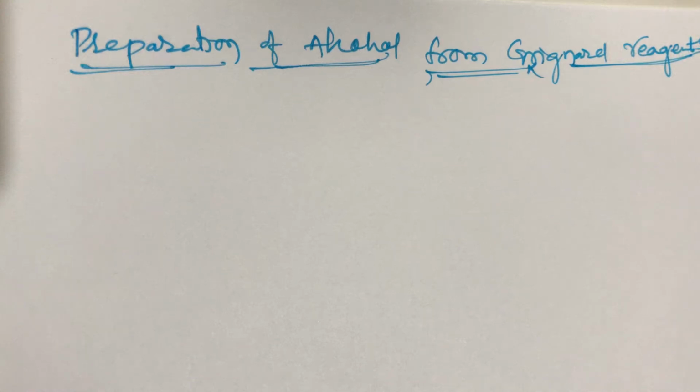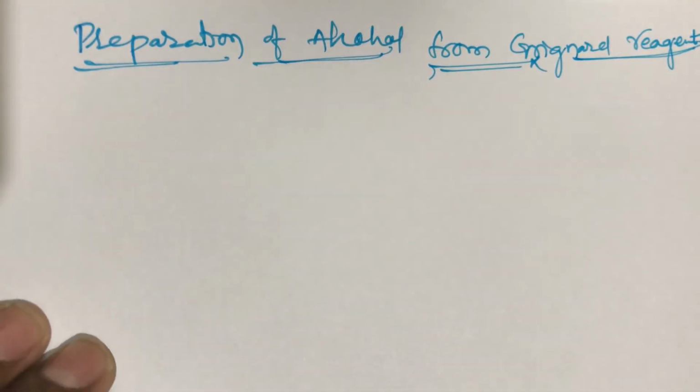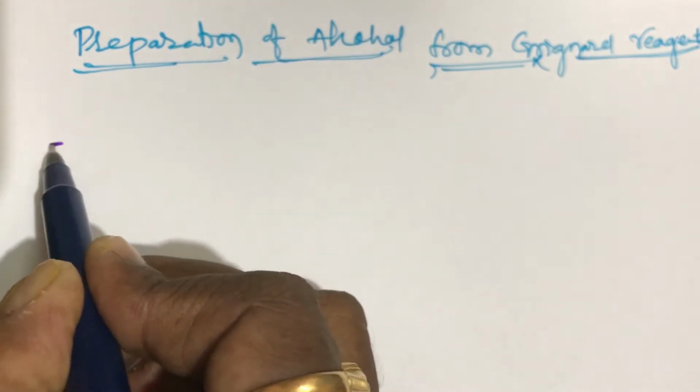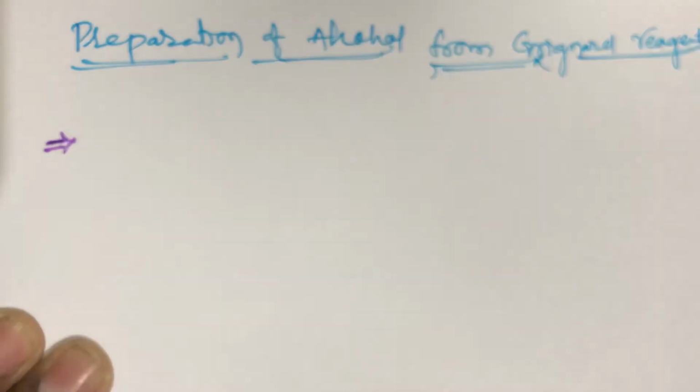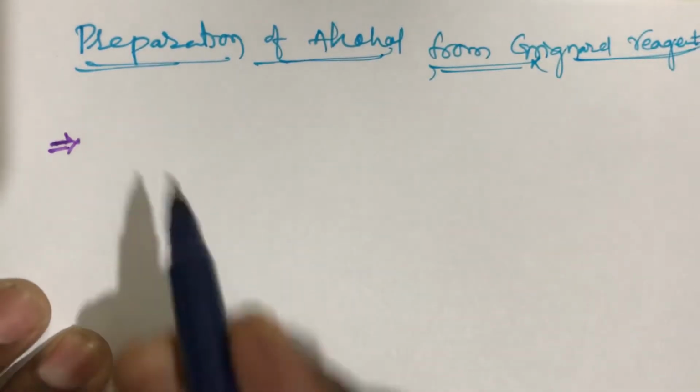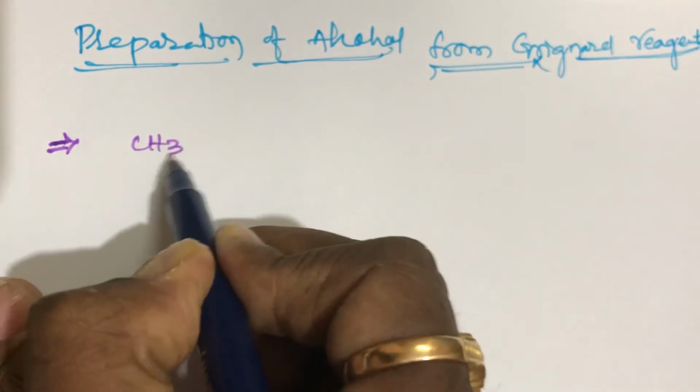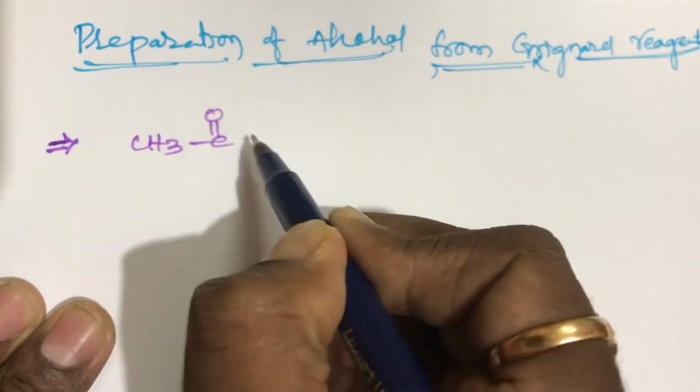Hi students, continuing the preparation of alcohols from Grignard reagent. We already did the preparation from formaldehyde. Now the second one is from acetaldehyde. Alcohols can be prepared from acetaldehyde also. Take the acetaldehyde, CH3CHO.